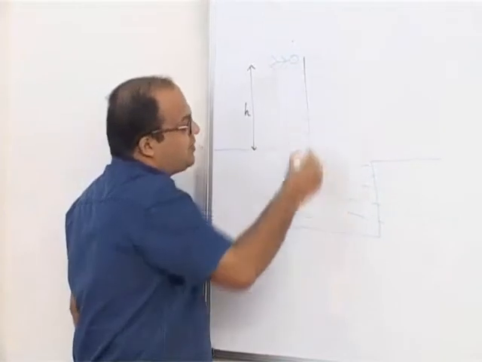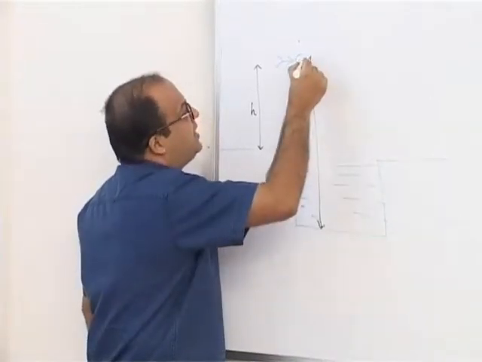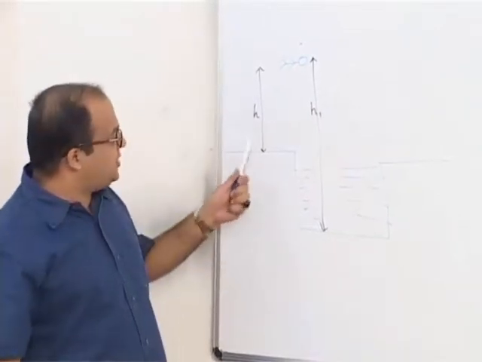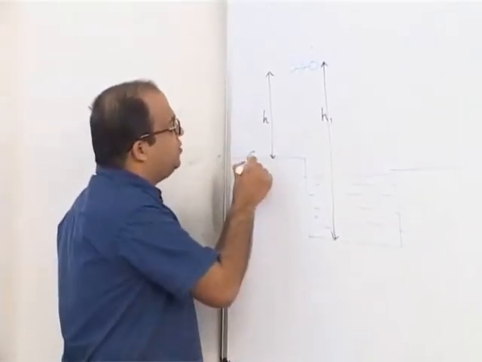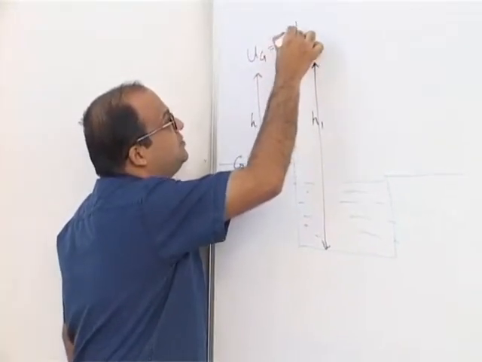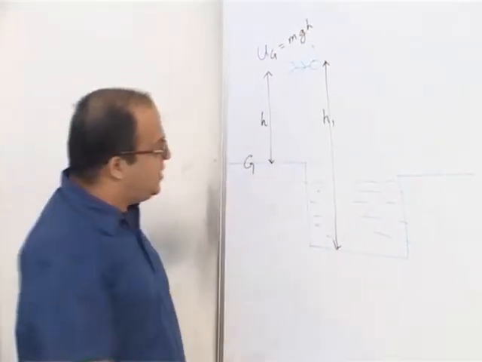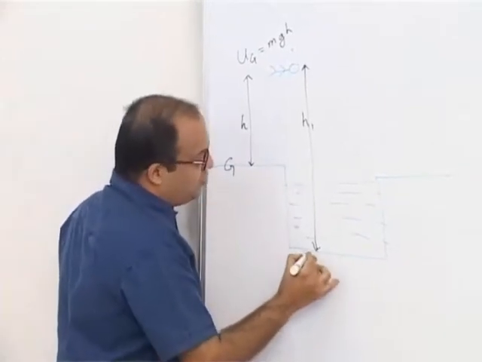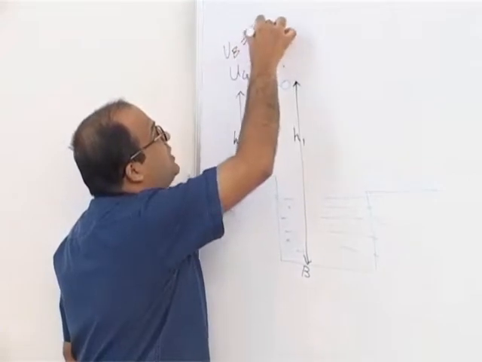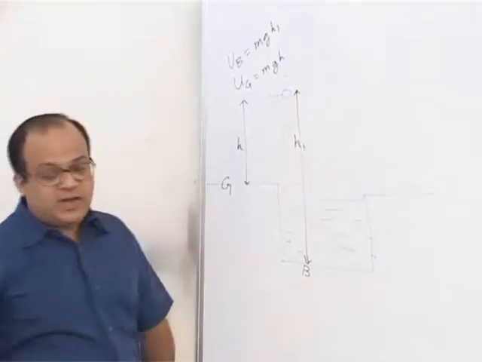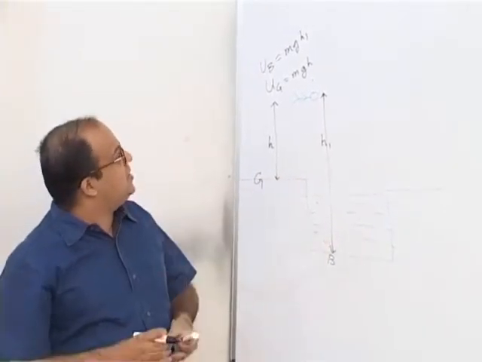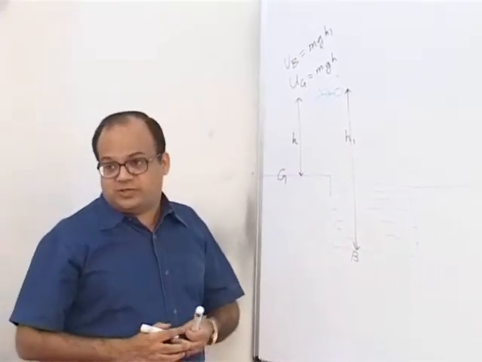The height of this person from the bottom of the lake is say h1. So the potential energy with respect to the ground will be mgh, right? The potential energy with respect to the bottom of the lake will be equal to mgh1. As the reference line for potential energy changes, the potential energy values change.